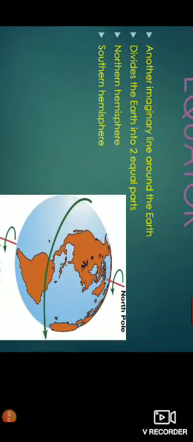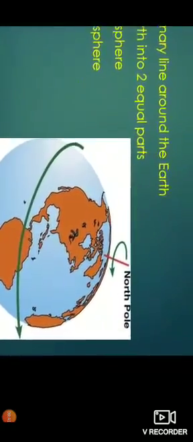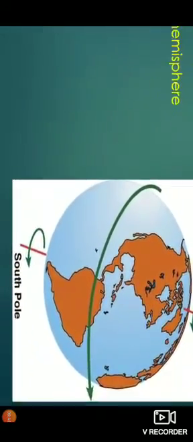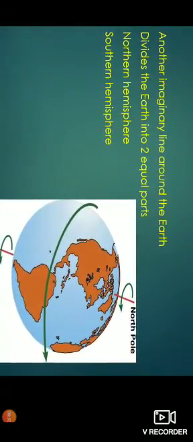These lines are all imaginary lines, children. One is the line which divides the earth into half, north and south portions, that is the green color line. It divides it into equal parts. One is the northern hemisphere, towards the north pole, and below it the portion towards the south pole is called the southern hemisphere. Understand? In this way the equator line divides the earth into two equal parts.